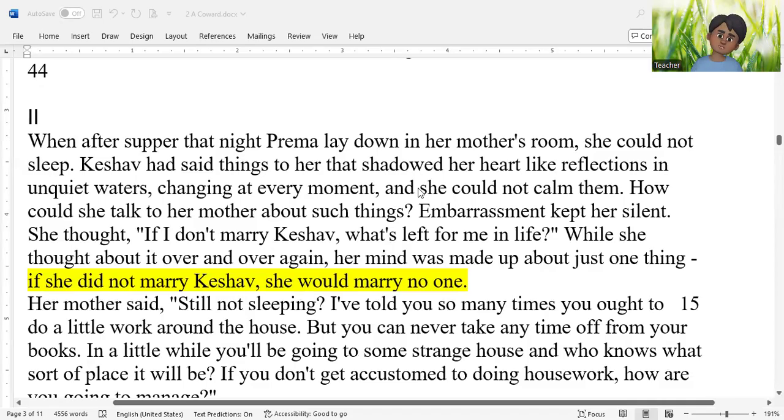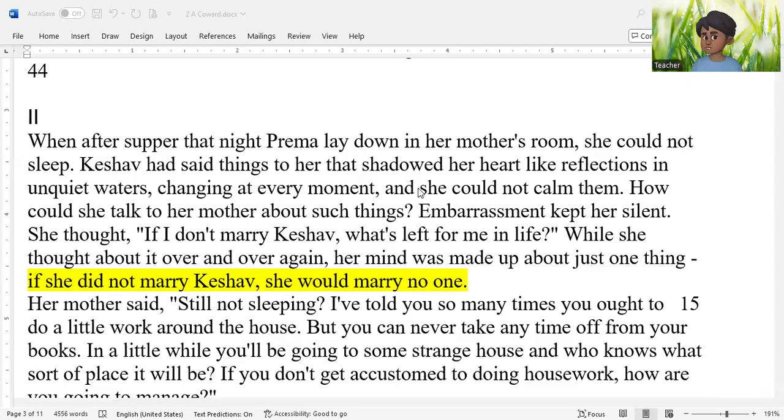Now, in your note copy where you are noting down the elements of story, write another point which I did not tell earlier. Write the word setting. And under setting, write three things. A, time. B, place. C, atmosphere. So I did not talk about setting in section 1. Let me now tell that section 1 has the setting or rural setting.